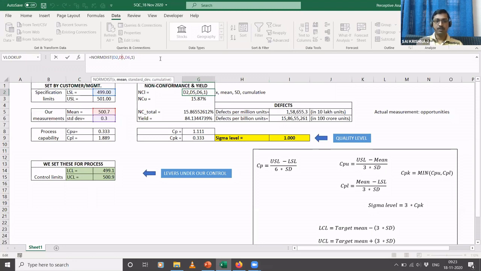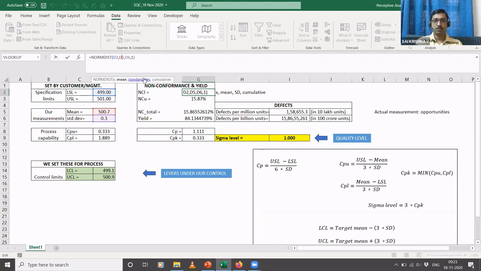Okay. And then what is this cumulative? Cumulative here, you see I have specified as 1. So what we are trying to find out using this formula is, if I have a normal distribution having a mean of 500.7 and a standard deviation of 0.3, what is the probability that a value is less than or equal to 499? The operating words here are less than or equal to.